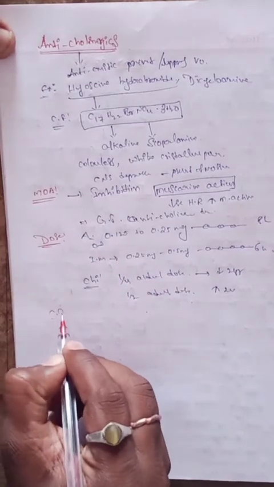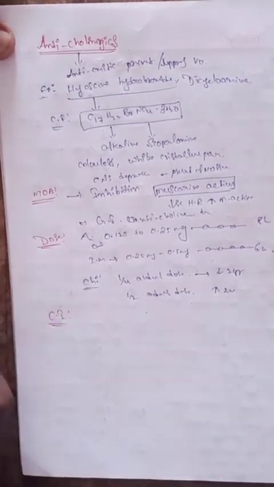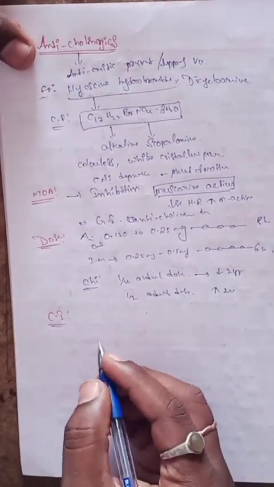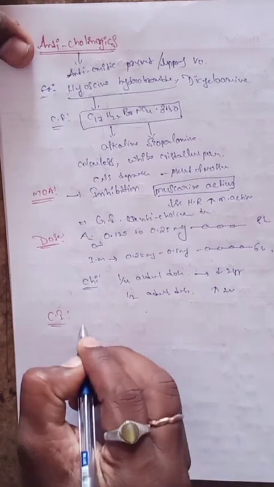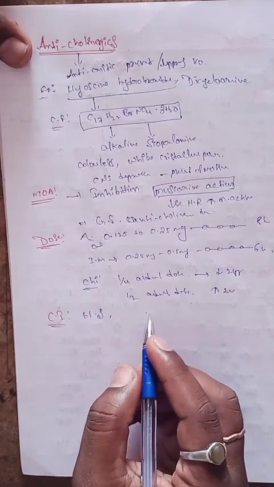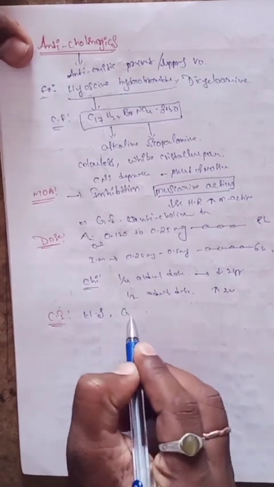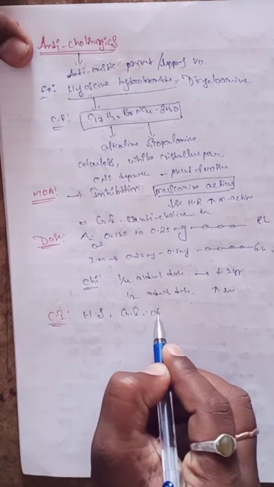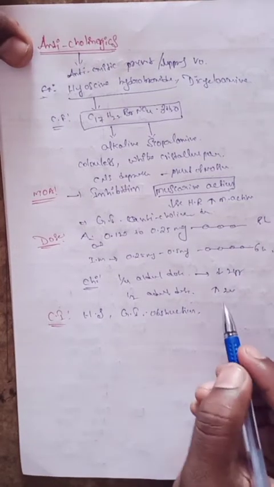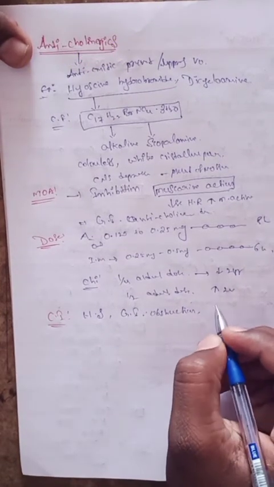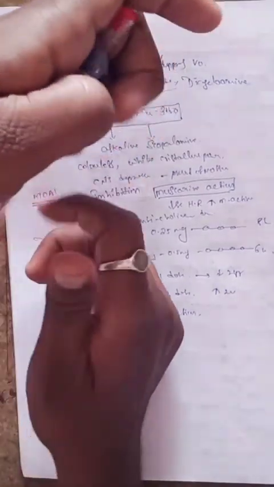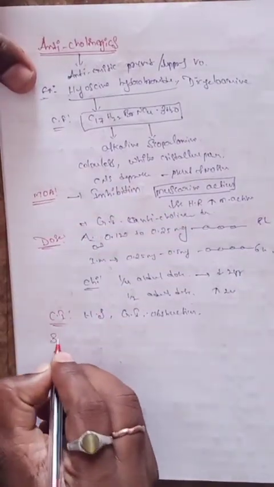What are the contraindications? Hypersensitivity to anticholinergics, gastrointestinal obstruction, and headache are examples of contraindications. What are the side effects or adverse effects of this drug?